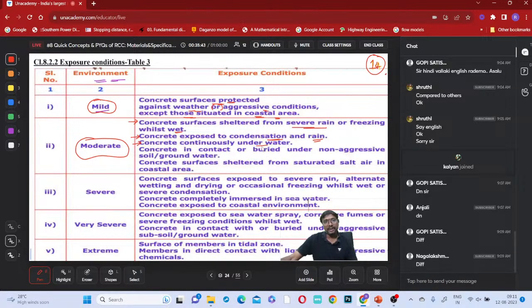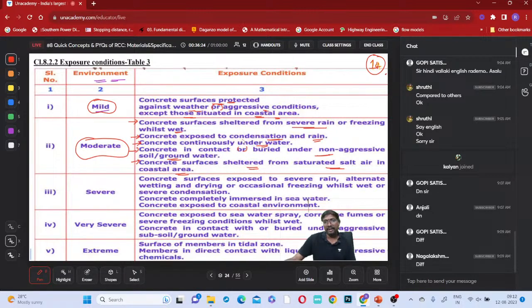Concrete continuously underwater. Underwater means a river, no? Under river structures, pond structures, lake structures, right? Concrete in contact with or buried under non-aggressive soil or groundwater. So this concrete is in contact with the soil and the groundwater, but these are non-aggressive soil and non-aggressive water. Concrete surfaces sheltered from saturated salt air in the coastal area. So if it is protected from this saturated salt, and only exposed to rain and condensation. Remaining all are which one?